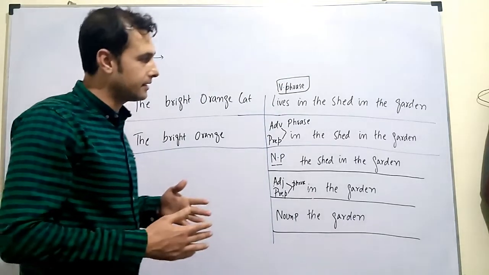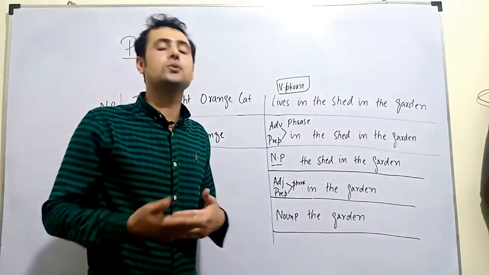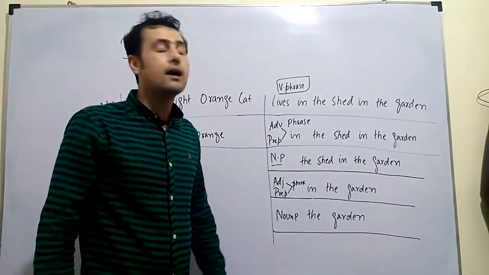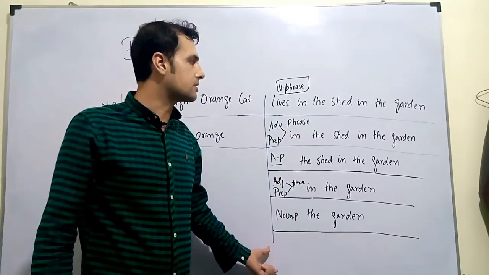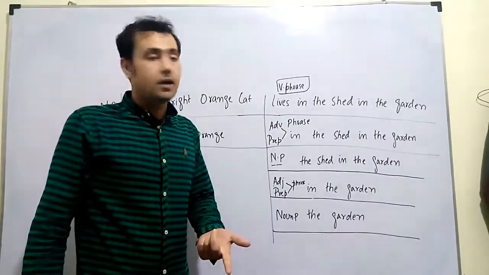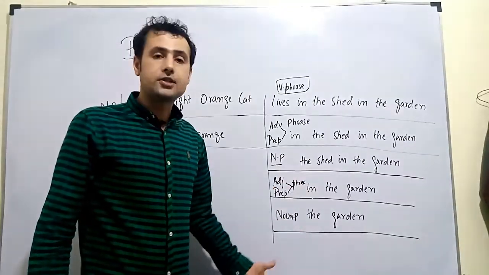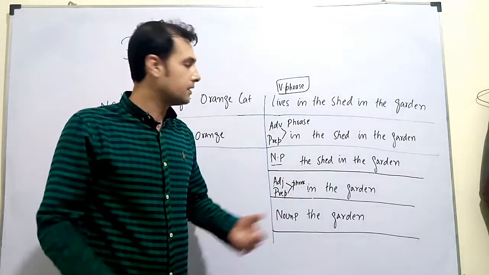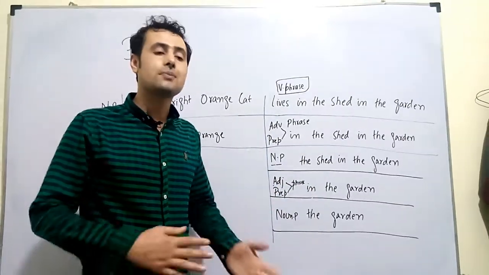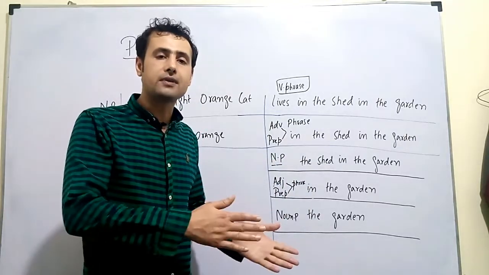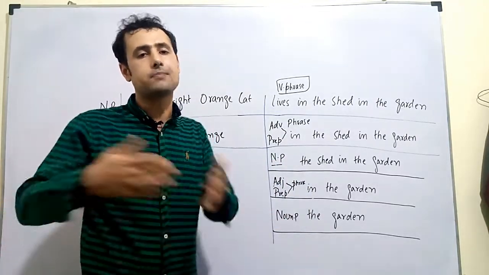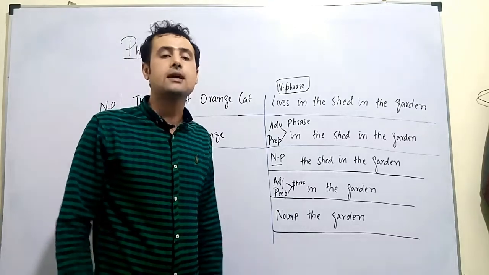This is a procedure through which students can easily find different types of phrases in a sentence. And it is really worthwhile if you find them by yourself through these tactics, things would become easy for you to differentiate between noun phrases, verb phrases, adjective, prepositional, adverbial phrases and so on.